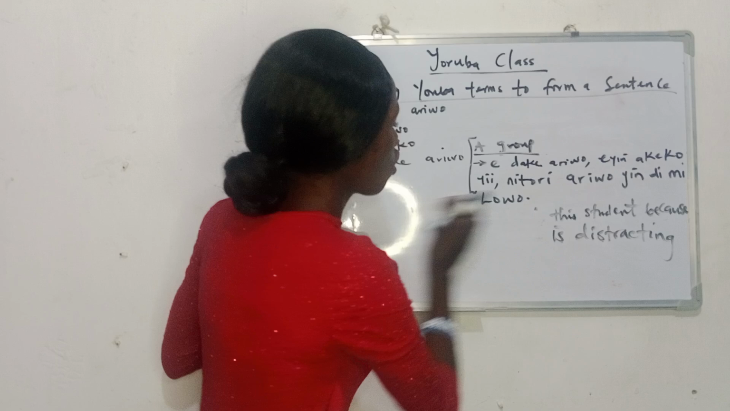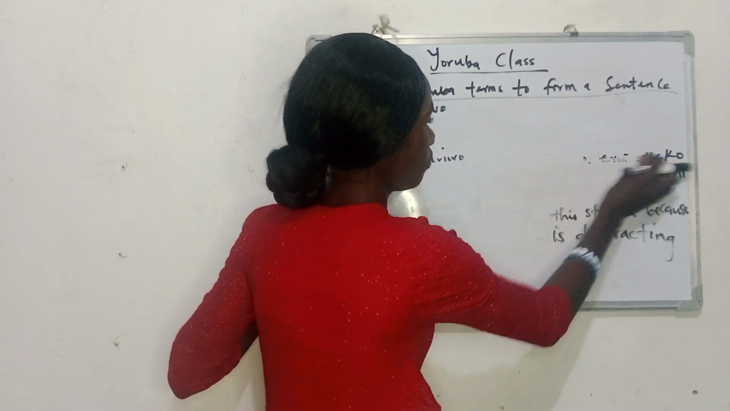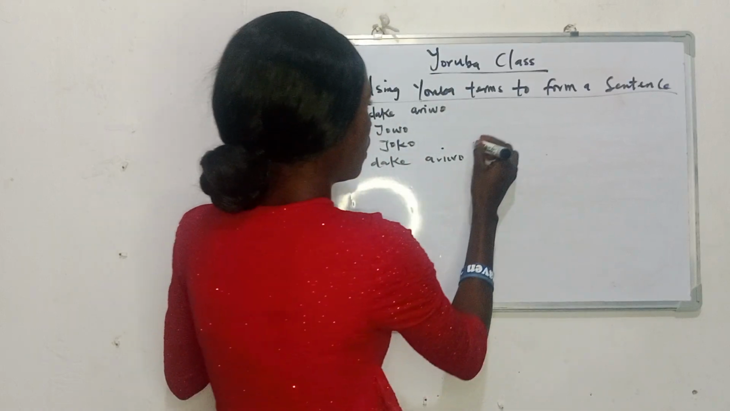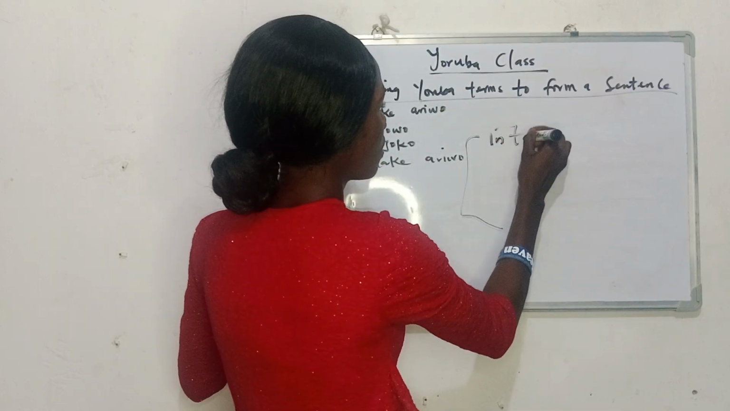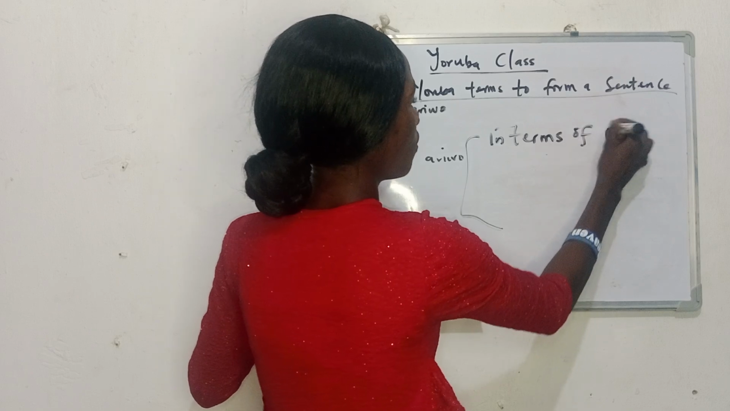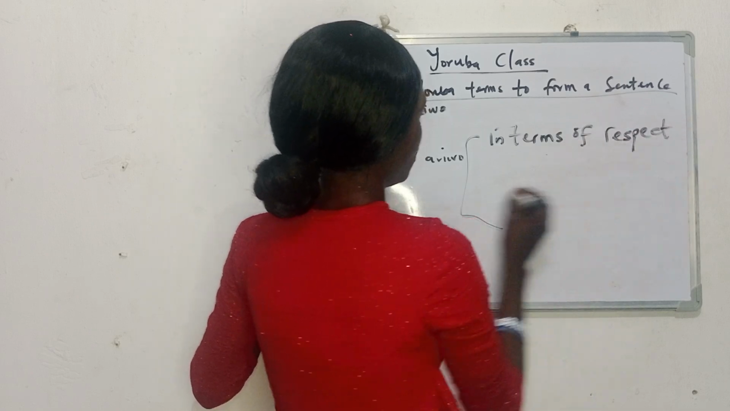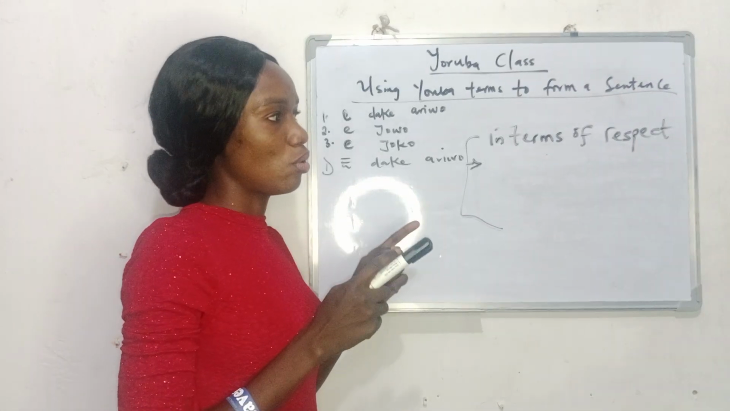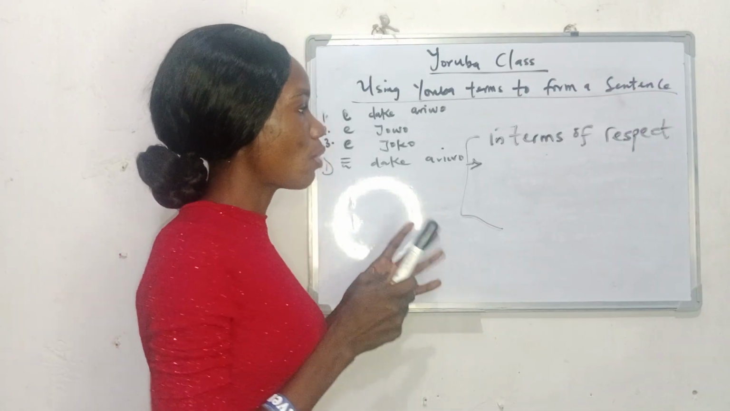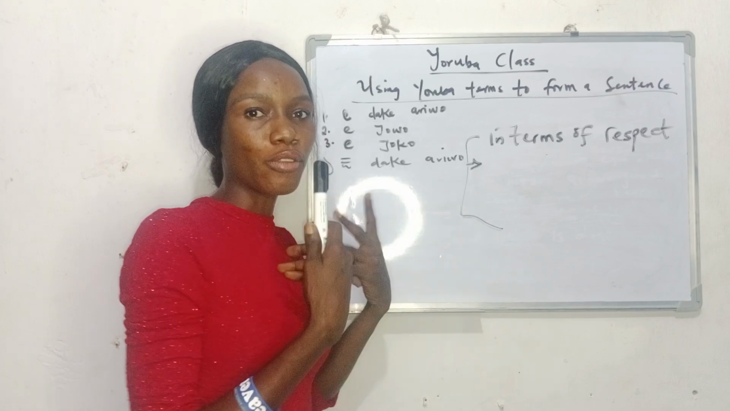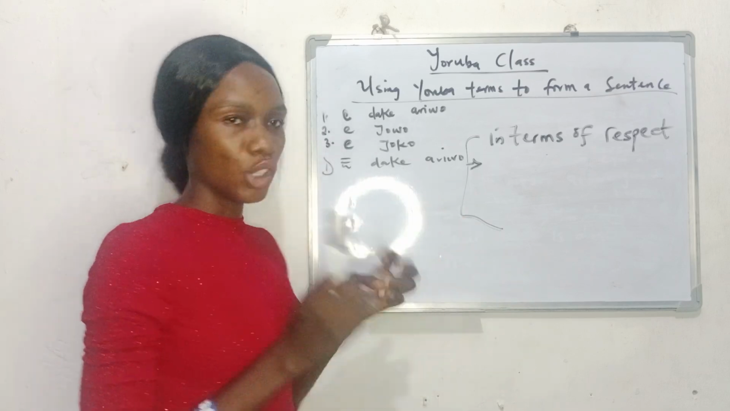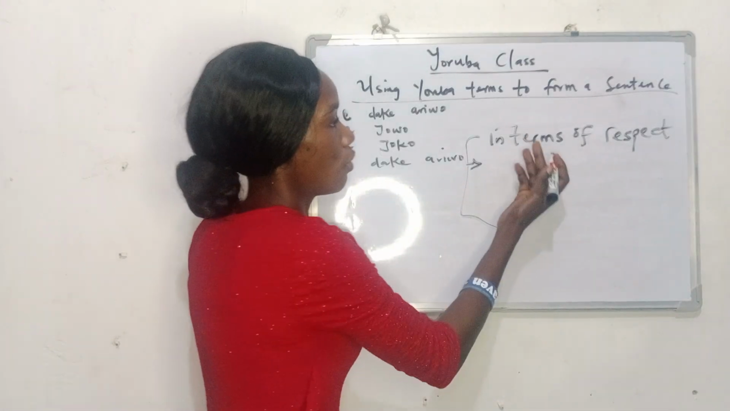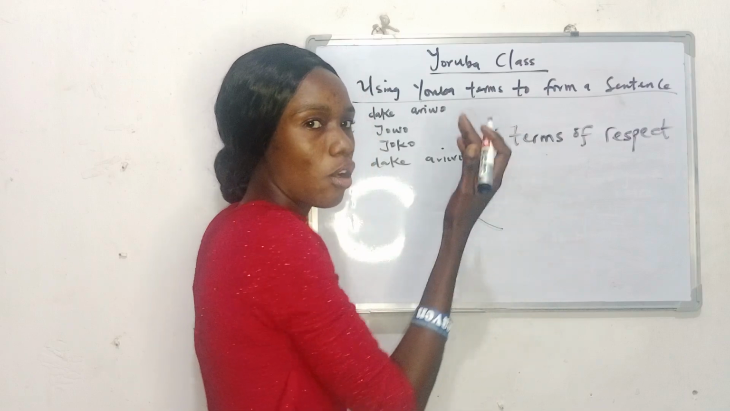Now, in terms of respect, you saying ẹ dákẹ́ ariwo, you are referring to just one person, but probably the person is older than you, or the person that you feel like giving respect to. Do we understand? Do we get it? So now you're saying ẹ dákẹ́ ariwo for marking of respect.